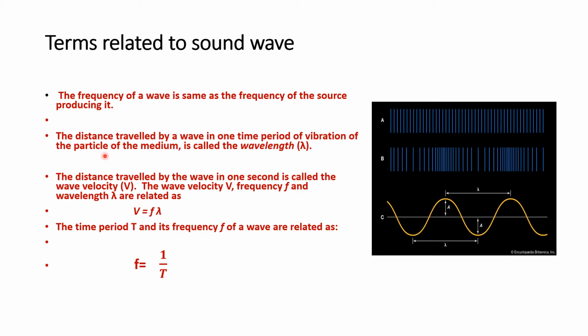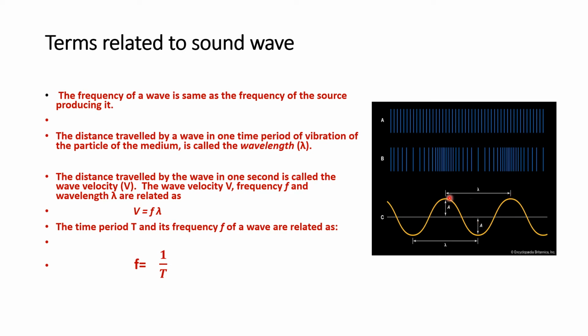Then the distance traveled by a wave in one time period of vibration of the particle of the medium is called wavelength. So this is one definition of wavelength. Here it is denoted by lambda. You know that this is a crest and this is a trough and this is a crest.